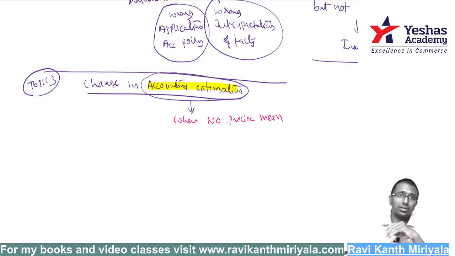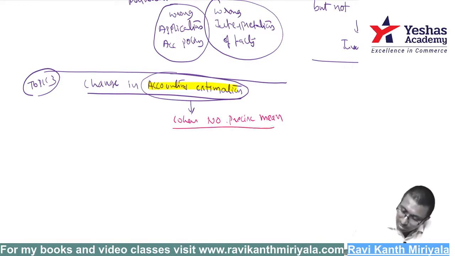Now I have shares. It is not a listed company. It is an unlisted company. Can you tell me the fair market value of the share? If it is a listed company, I can tell very clearly. If it is unlisted, I cannot tell very clearly. So all the provisions basically are accounting estimation. When there is no precise mean, we go for estimation.